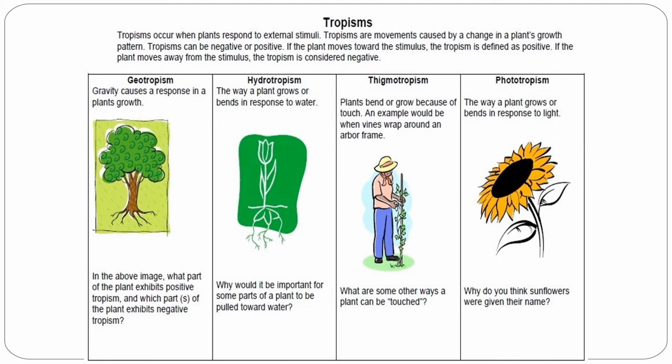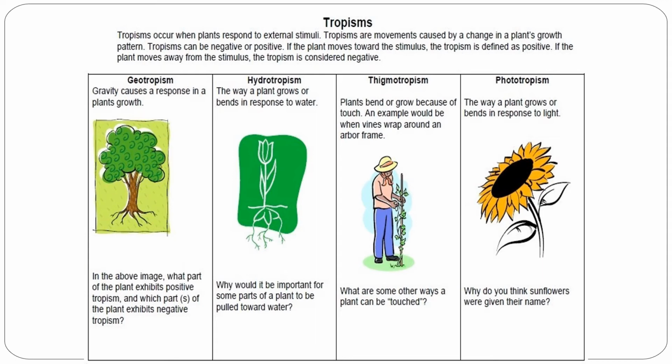So there are 4 types of tropism, that is geotropism. Gravity causes a response in plant growth. So in the above image, you can see which part of the plant exhibits positive tropism, and which part of the plant exhibits negative tropism. You should see and you can also answer.